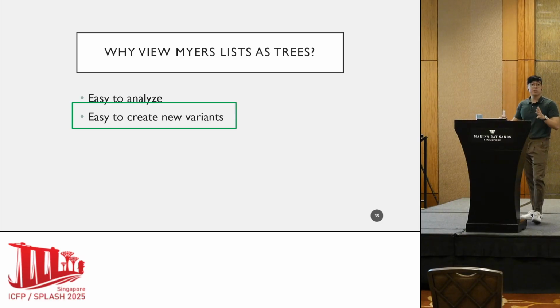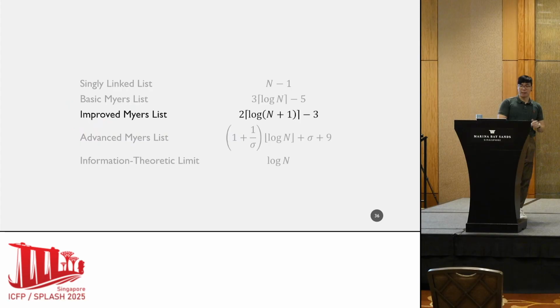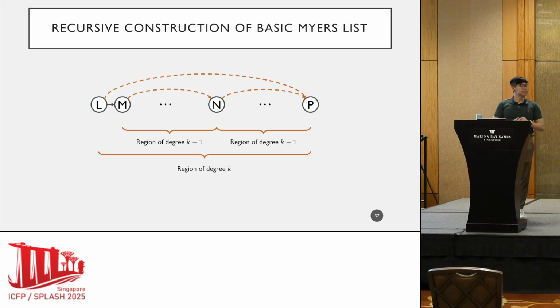So that's the first reason why we care about trees, but I guess more importantly is that we would like to create new variants of a Myers list. Okay, so let's see how we can do that. So I'll talk about the improved Myers lists. And the fundamental idea is that we want to take regions of a basic Myers list and make it even more similar to a binary tree. Okay, so how can we do this?